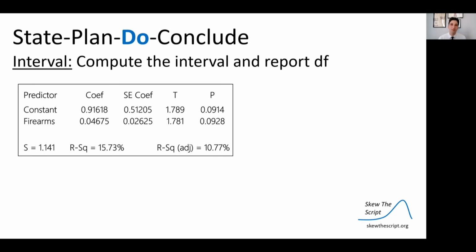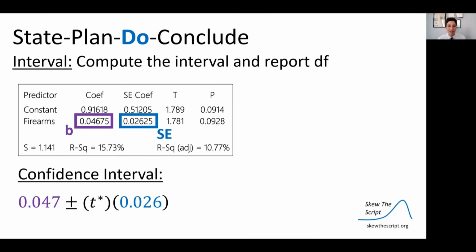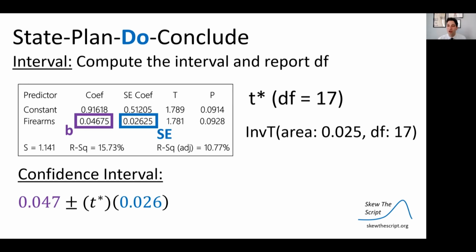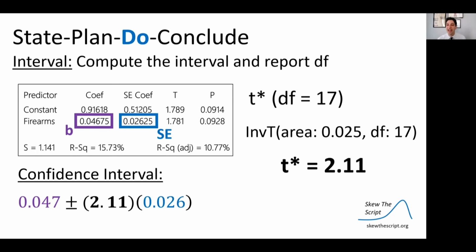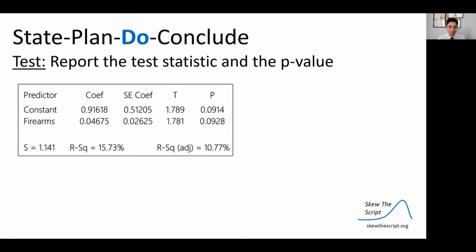For our interval, we're going to compute the interval and report degrees of freedom. We can go ahead and get the confidence interval by plugging in the values shown here from the regression output table. And then we're going to get T star, the T critical value. Degrees of freedom is always sample size minus 2 for regression. So we're going to do our inverse T command, getting an area of 0.025 because we want 2.5% on each tail. And we see that our T star is 2.11. So we end up getting this confidence interval.